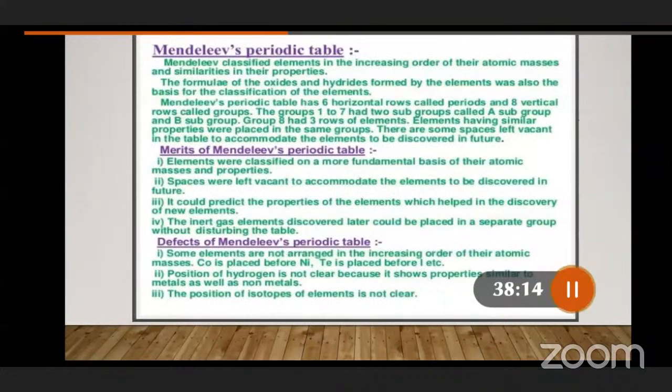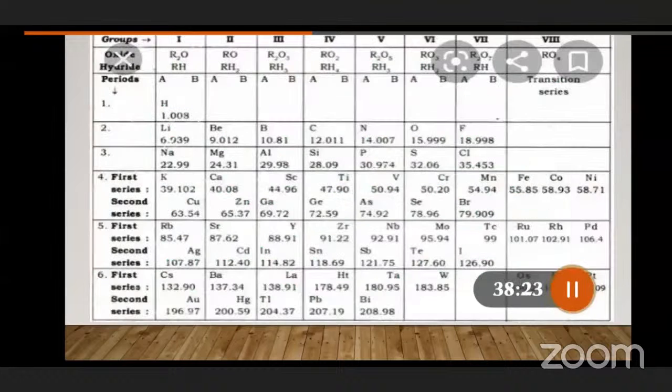The next one: the position of hydrogen is not clear because it shows properties similar to metals as well as non-metals. Hydrogen is kept in the first period, first column. Hydrogen is a gas, but it was kept in the column along with soft metals, alkali metals like lithium, sodium, potassium, rubidium, cesium.